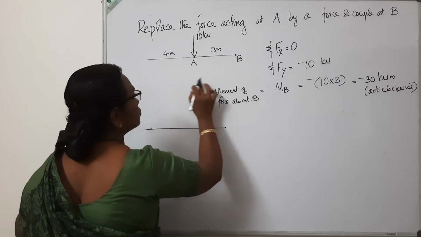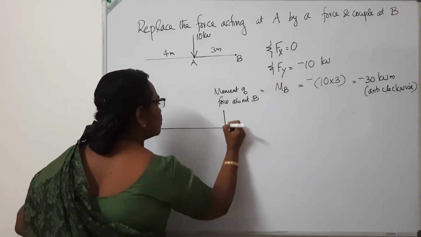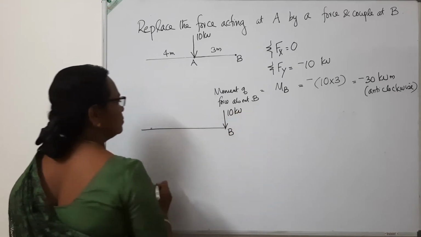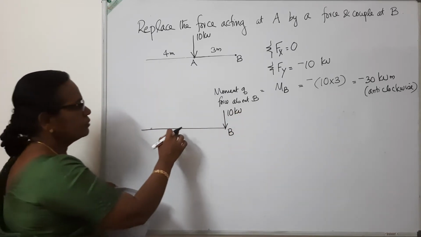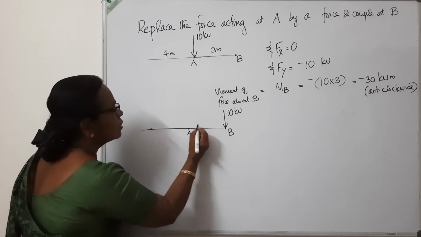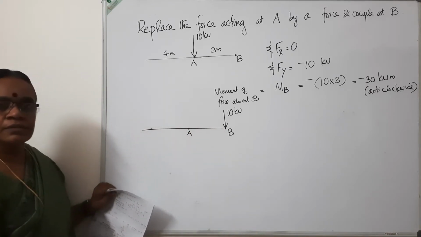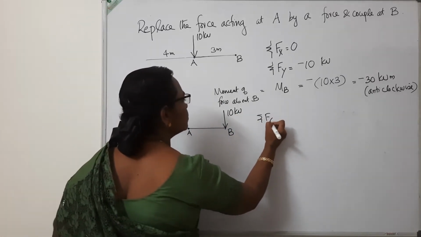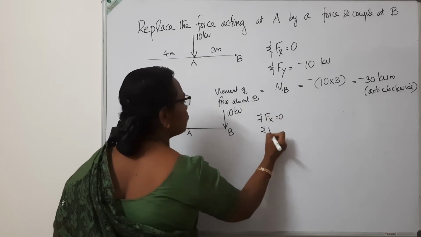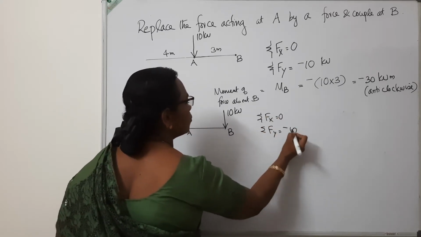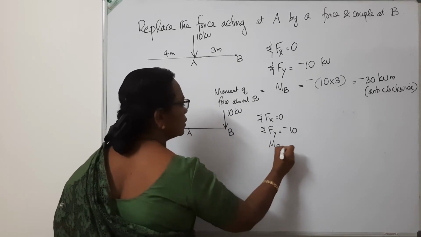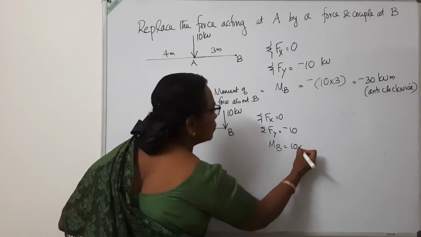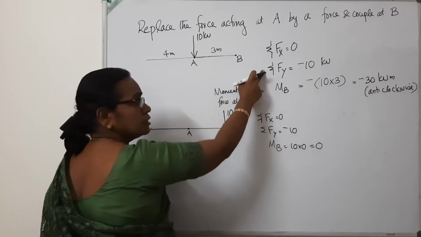So I am going to replace it. First of all, I am going to change the force only, the 10. I am shifting this force to B. Let me shift it from point A to point B. What happens? You check what the resultant force system and the resultant values are. Sigma Fx is 0. Sigma Fy is also minus 10. Okay, no problem. What about the moment at B? By placing this load of 10 kilonewton at B, the moment at B will be 10 into 0, which is 0. So is it equivalent to the system? No.